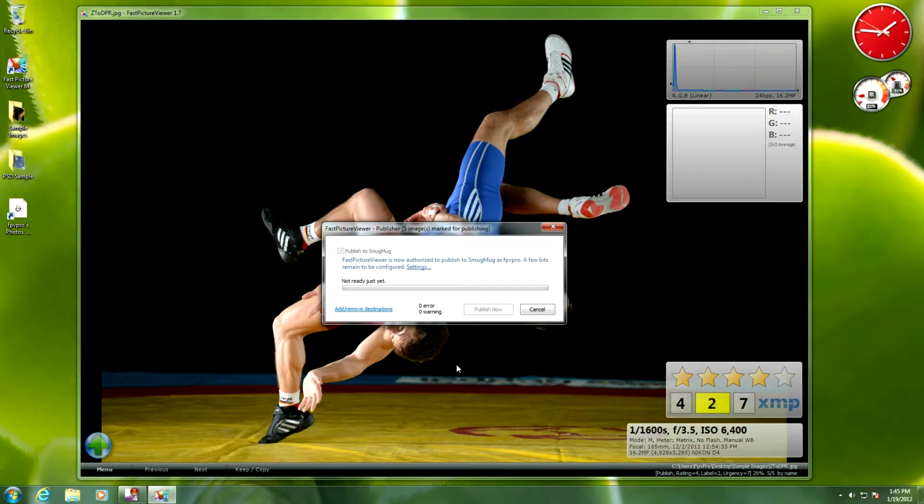And after another little while, I'm ready to publish. So I hit the Publish Now button, and Fast Picture Viewer, after checking the connectivity, which is not really quick at that time of the day, my 5 images are being processed, reduced to 1600 pixels, and uploaded to SmugMug.